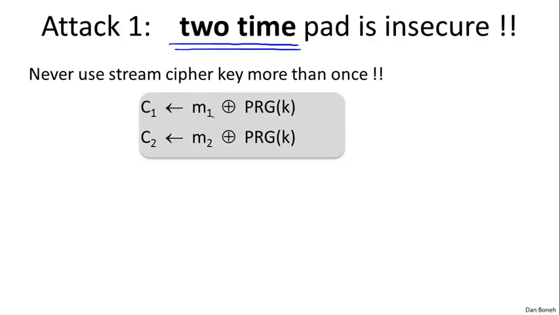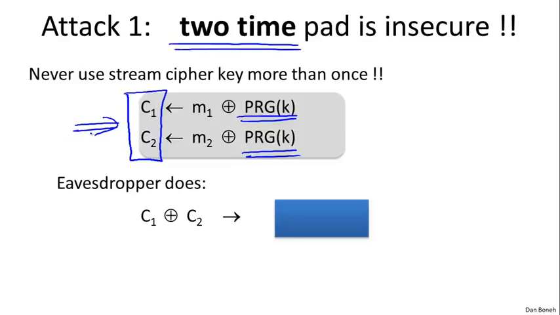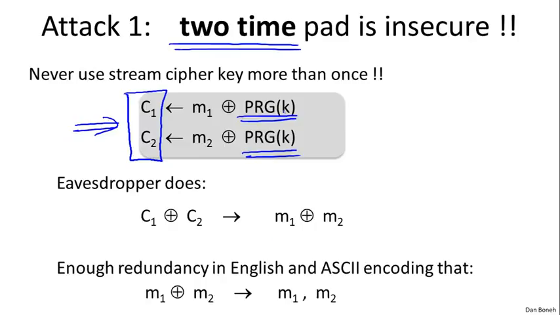So here we have 2 messages, M1 and M2, that are encrypted using the same pad. The resulting ciphertexts, C1 and C2, are encryptions of these messages, but both are encrypted using the same pad. Now suppose an eavesdropper intercepts C1 and C2. The natural thing for the eavesdropper to do is compute the XOR of C1 and C2, and what does he get when he computes this XOR? I hope everybody sees that once you XOR C1 and C2, the pads cancel out, and essentially what comes out of this is the XOR of the plaintext messages.